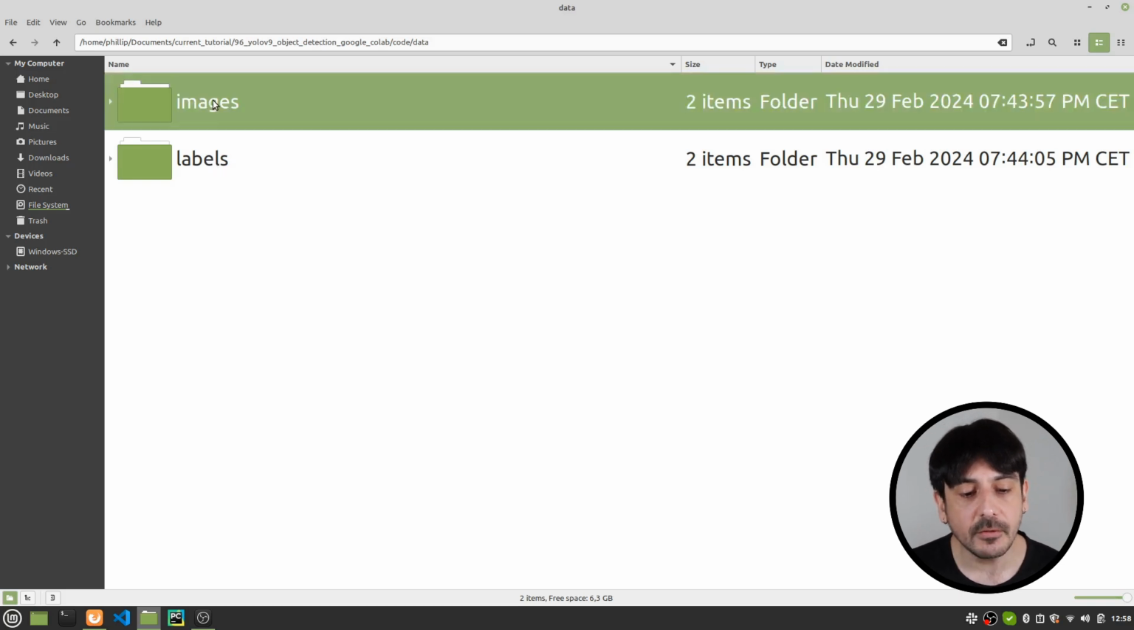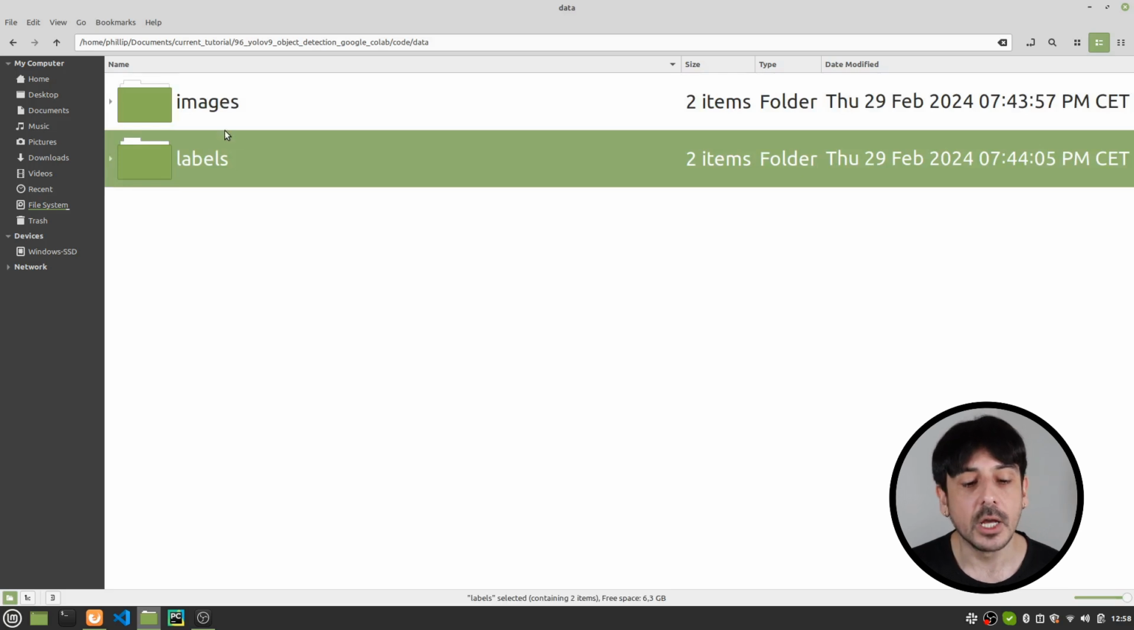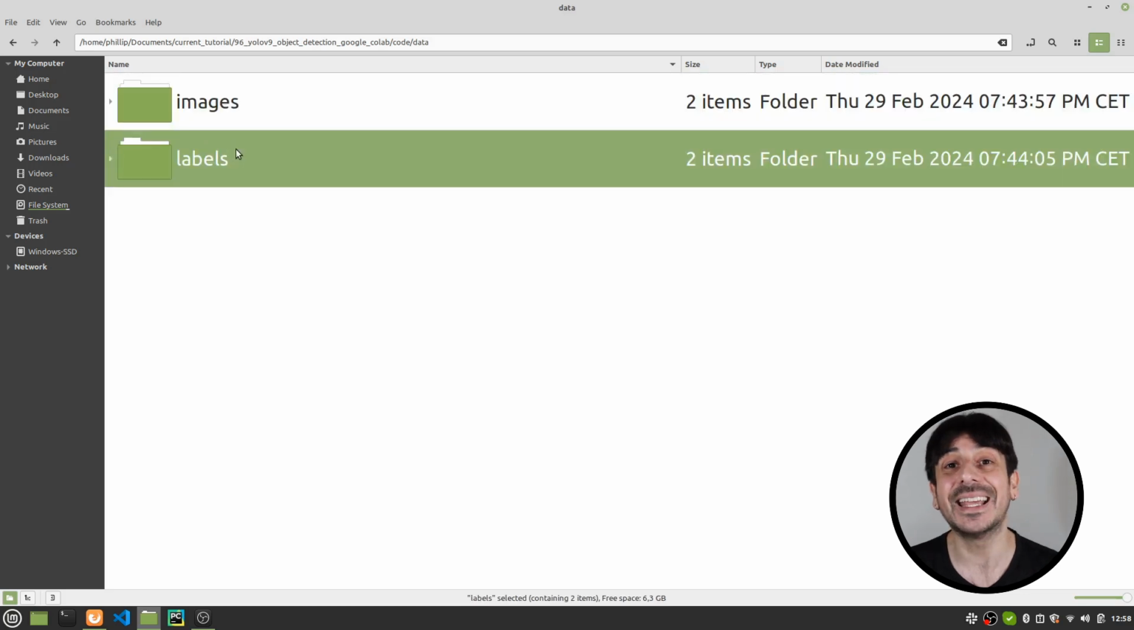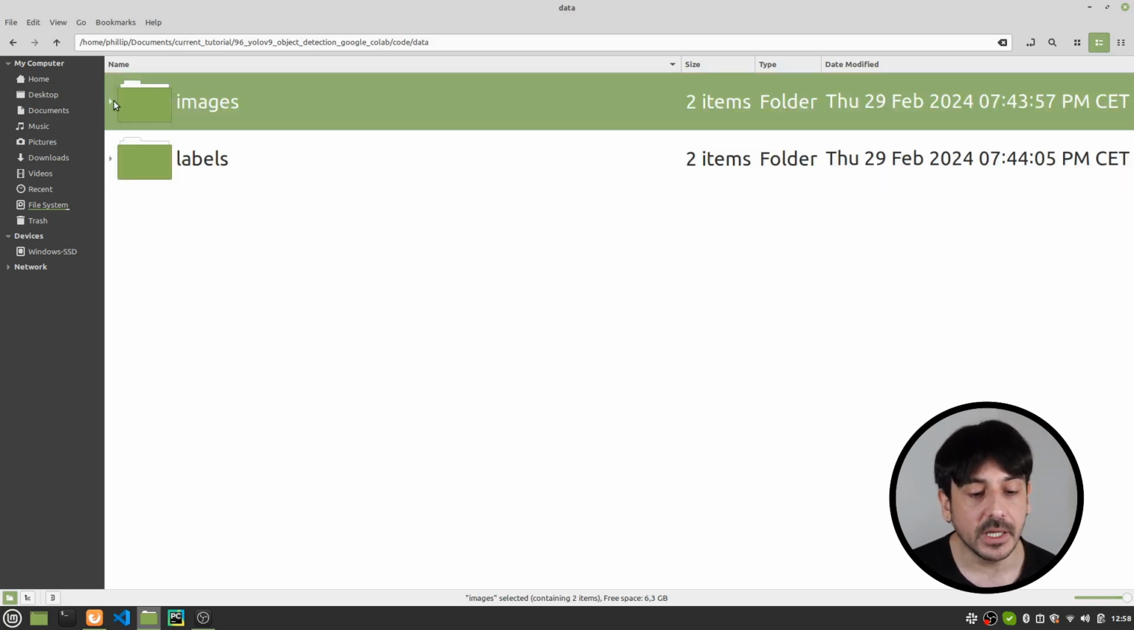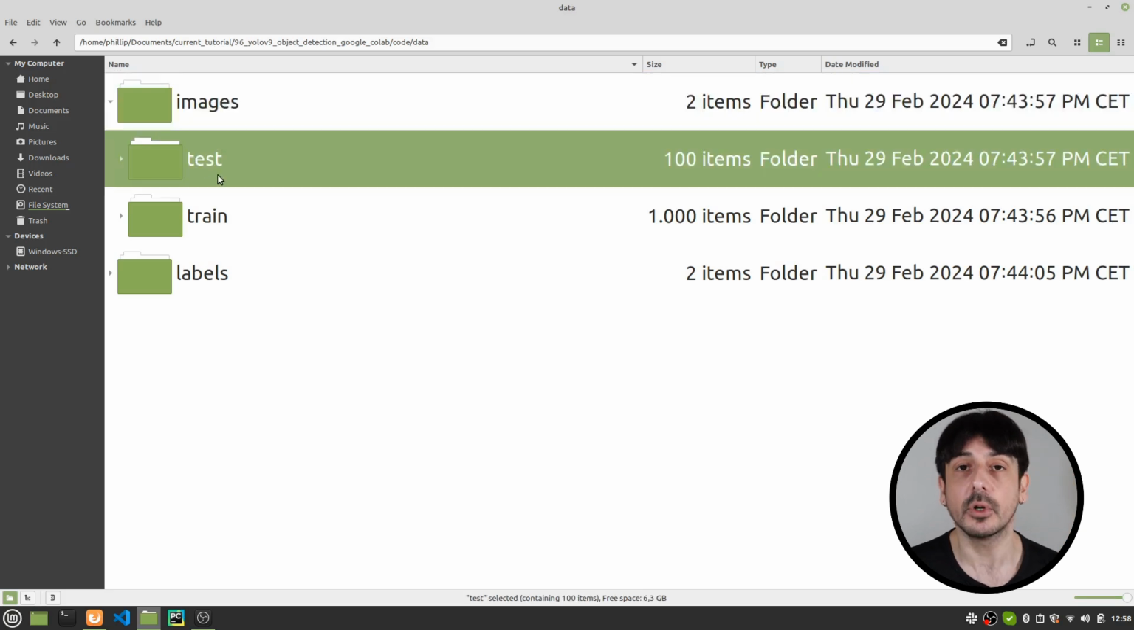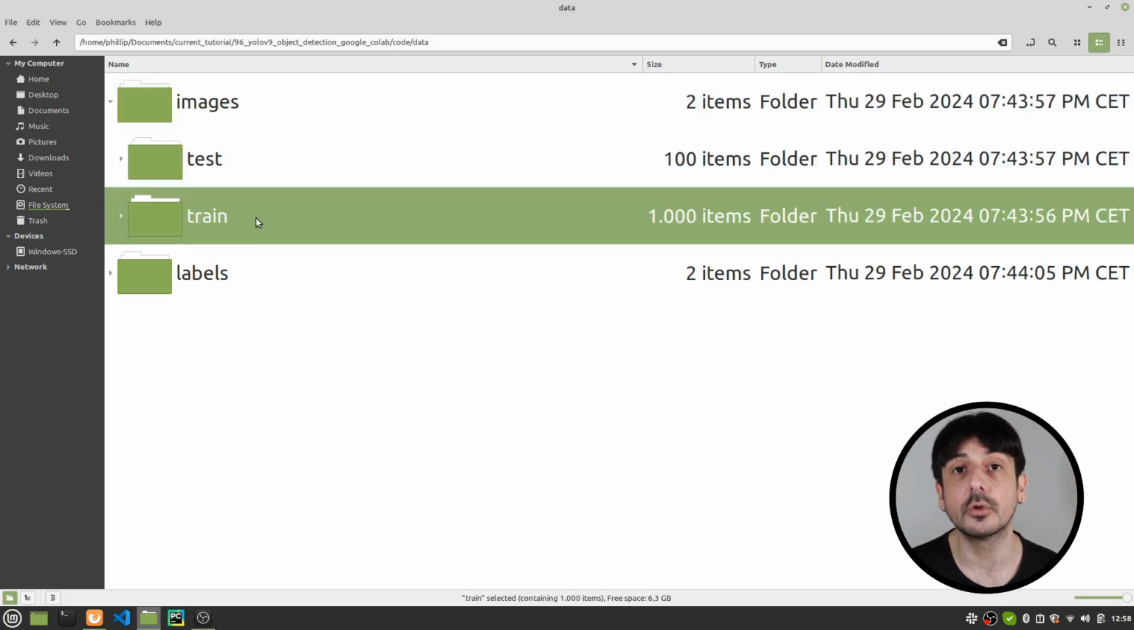So you can see I have two directories. One of them is called images and the other one is called labels. Within the images directory is where I have all the images I'm going to use to train this model, and within the labels directory is where I have all the annotations to train this model. Now let me show you. If I open the images directory, you can see I have two additional directories. One of them is called test and the other one is called train.